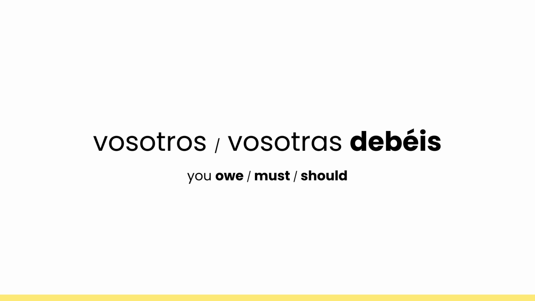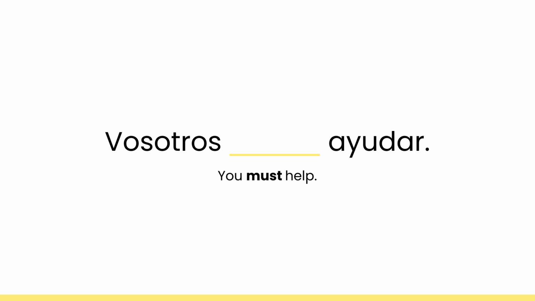Alright, then we have you owe, you must or you should, which is used predominantly in Spain, which was vosotros or vosotras. Debéis. Vosotros debéis. Vosotras debéis. Vosotros, vosotras debéis. You owe, must or should. So for example, when you want to say you must help, vosotros debéis ayudar.